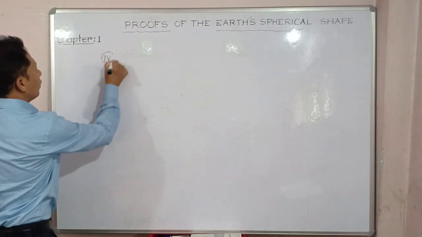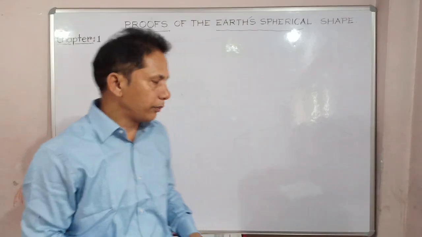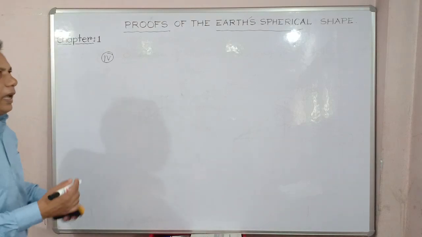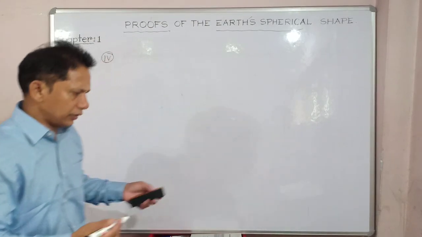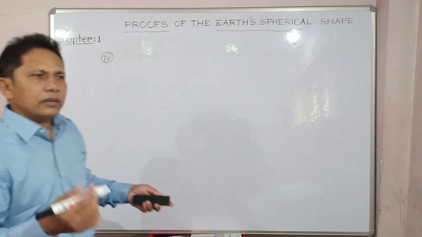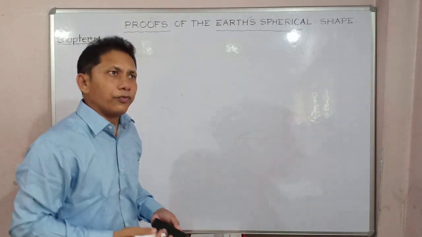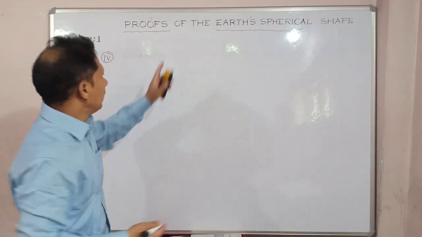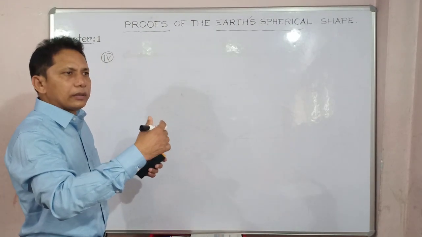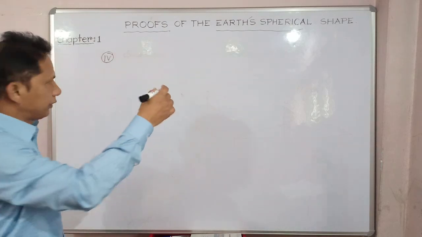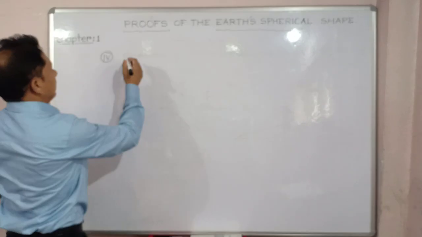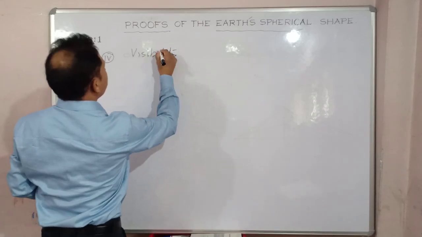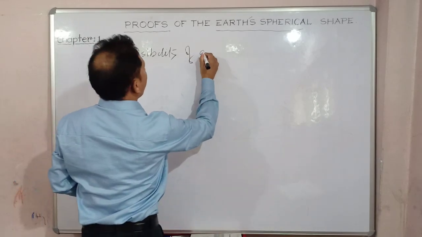So let's move on to proof number 4. Got my points? So what is it? See, as I have said, another excellent proof. It was done by your team of experts, and as I have said, it was initially observed by Pythagoras. You know Pythagoras. So what it actually was, if I highlight the title of this, you can see: visibility of a ship.